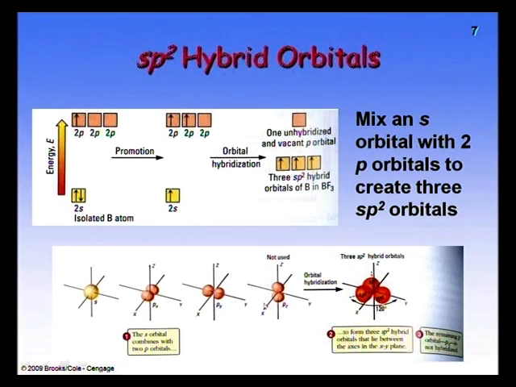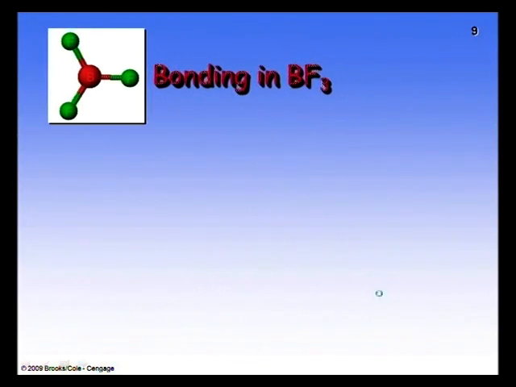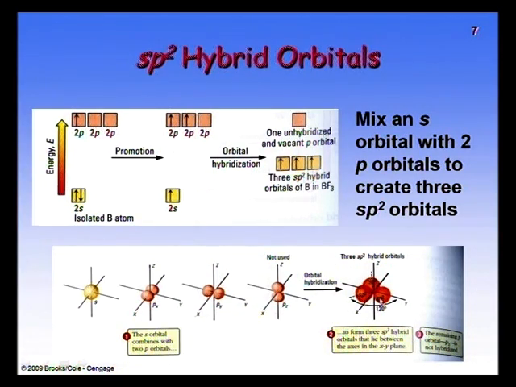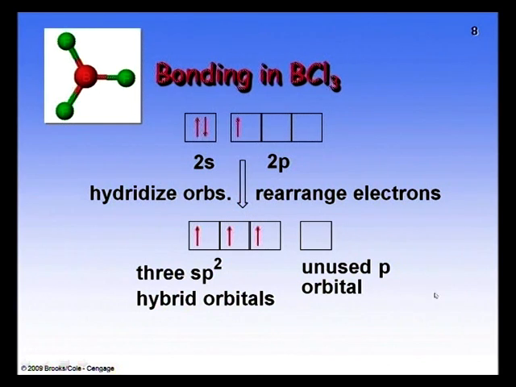Let us see what is going on in sp2 hybridization. Boron electron configuration is 1s2, 2s2, 2p1. When it is in the excited state, electrons move from s orbitals to p orbitals.